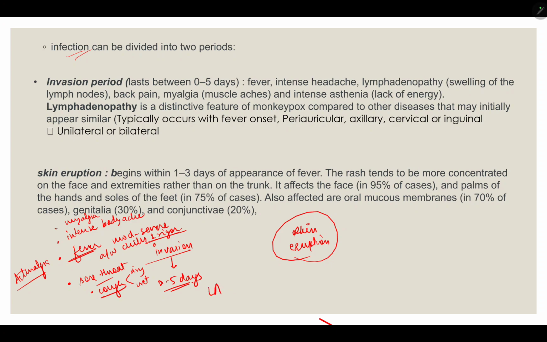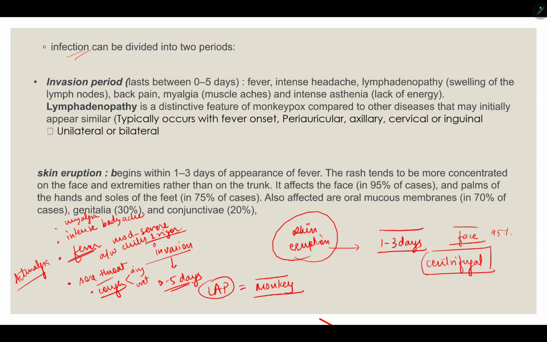Then one characteristic feature is lymphadenopathy. Lymphadenopathy is a distinctive feature of monkeypox, as I discussed earlier. Then the skin eruption phase begins 1 to 3 days after the appearance of it. The rash initially starts on the face usually, in around 95% of cases. So the rash is centrifugal. First the face, then it involves the hands and feet also, and the trunk also.